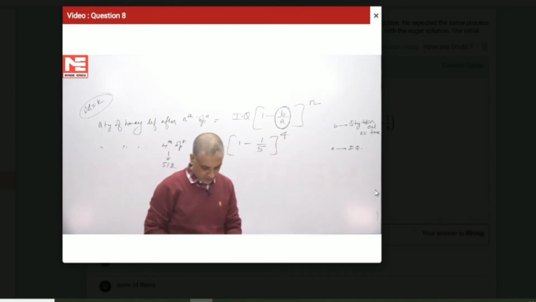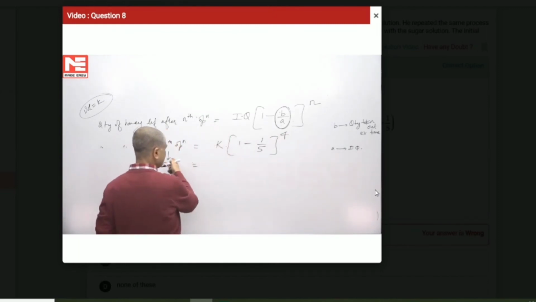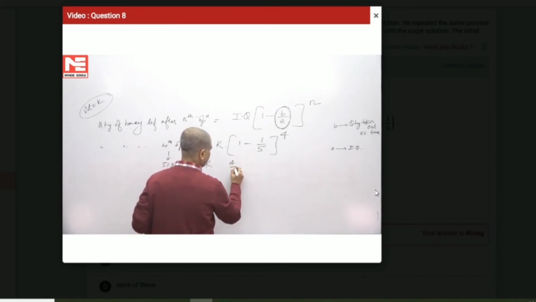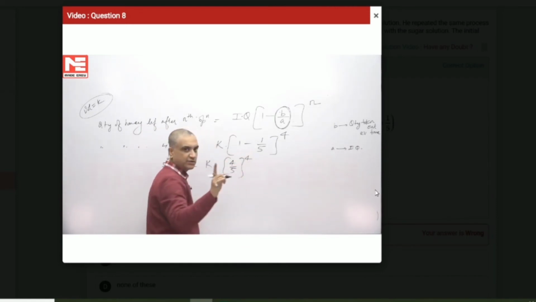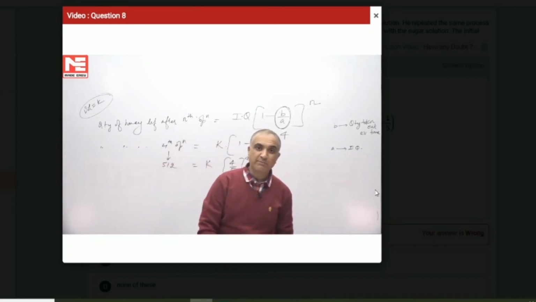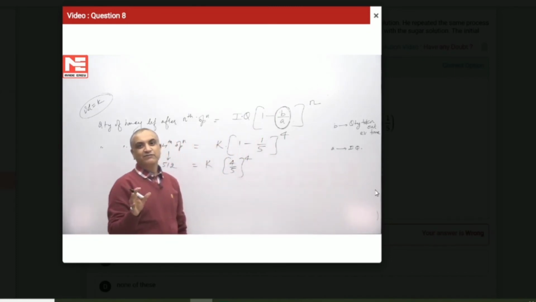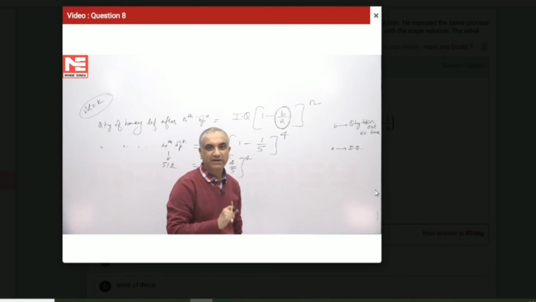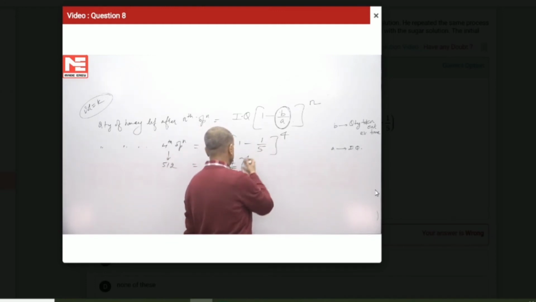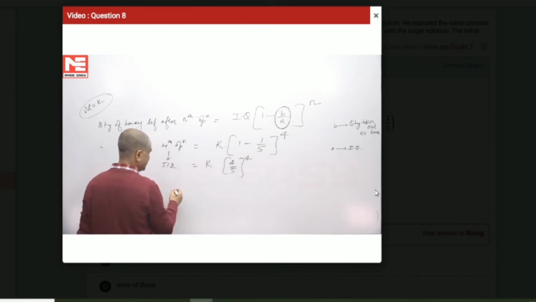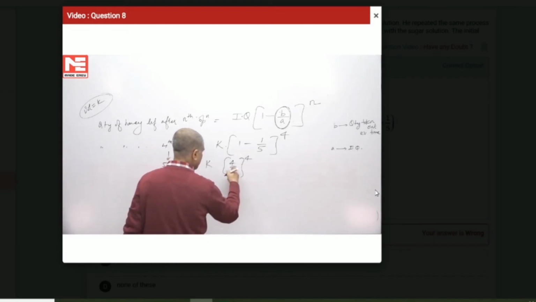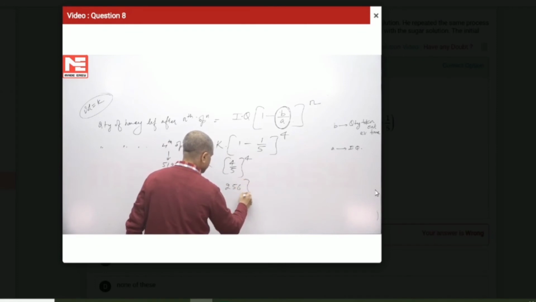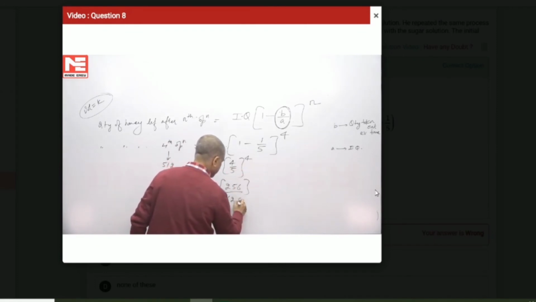So we can easily solve this problem. This is K, this is going to be 4 by 5 raised to the power 4. I hope you understood. In a few problems, b and a can be given individually. Here we are using the ratio b by a. 20% means 1 by 5th of the initial quantity has been taken out, so we are left with 4 by 5. So this value 512 is equal to K times 4 power 4 by 5 power 4. 4 power 4 is 256, it is actually 2 power 8, and 5 power 4 is 625.